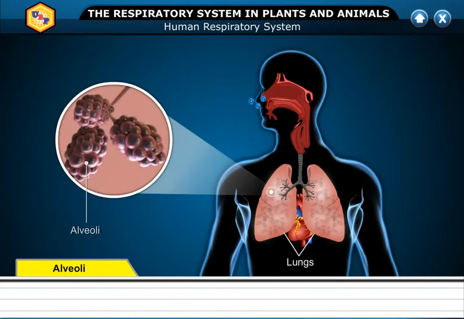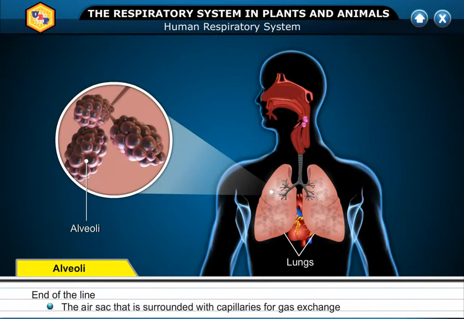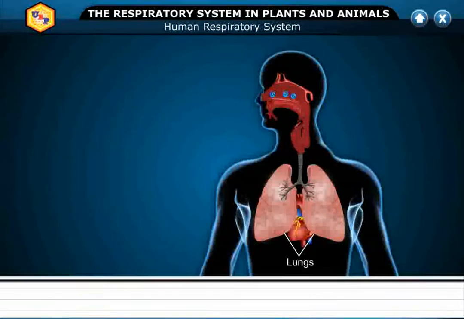Number 6. Alveoli, end of the line. The air sac that is surrounded with capillaries for gas exchange. It is a functional unit for gas exchange.